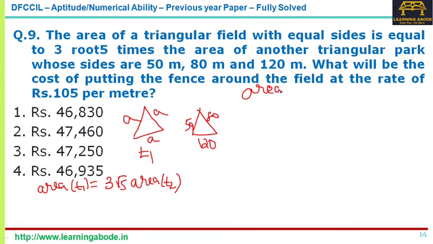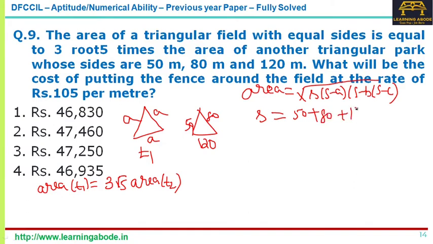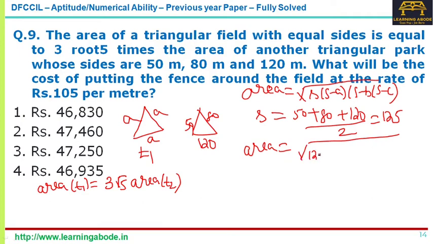There are many formulas for the area of a triangle. One of the formulas is root of the semi perimeter S into S minus A into S minus B into S minus C. So if we use that, first to find the semi perimeter, the sides are 50, 80 and 120. So together it is 250. 250 by 2 is 125. So the area would be root of 125 into 75 into 45 into 5.